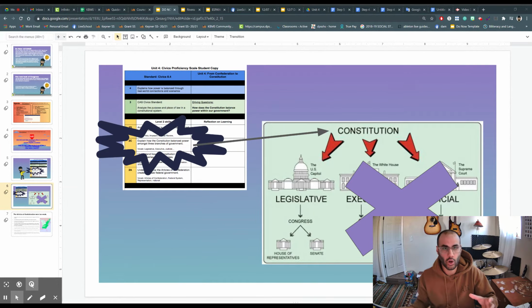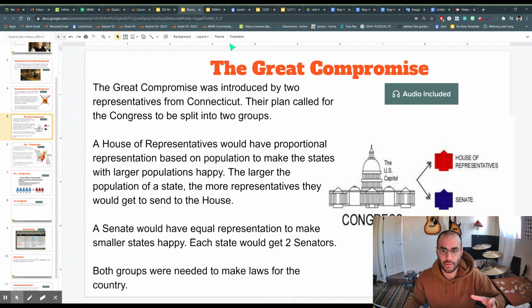But the first group is called the House of Representatives. The second group is called the Senate. Okay? The House of Representatives. Let's start with that side of Congress. There's two sides. Let's start with that side. The House of Representatives is sometimes just called the House. Don't think about your casa, your house. Just know that it is a group of people who come together to make laws.